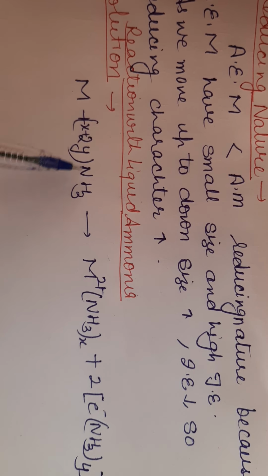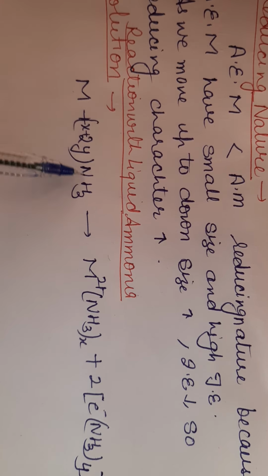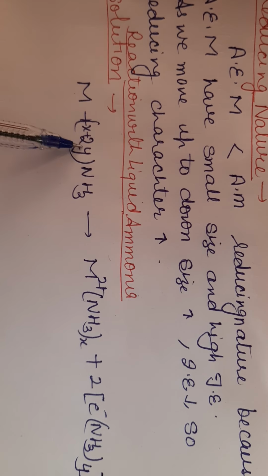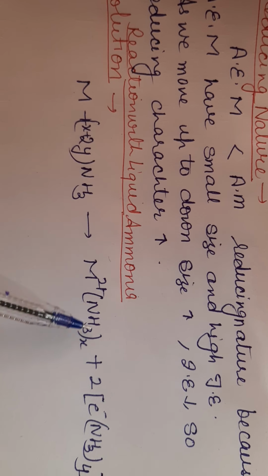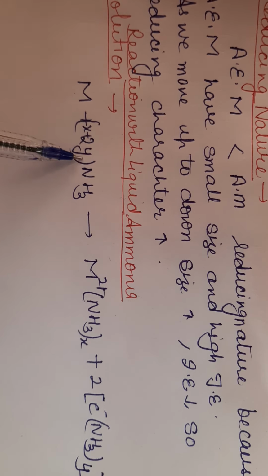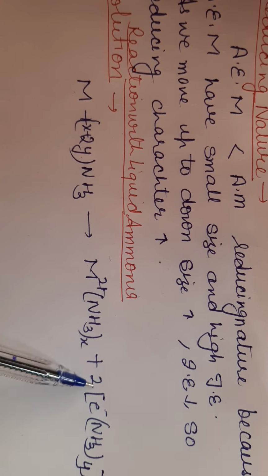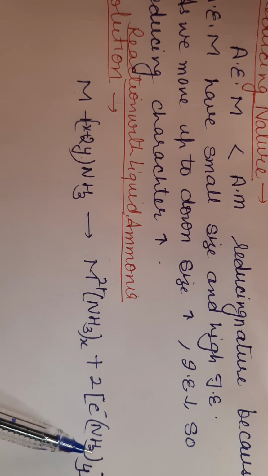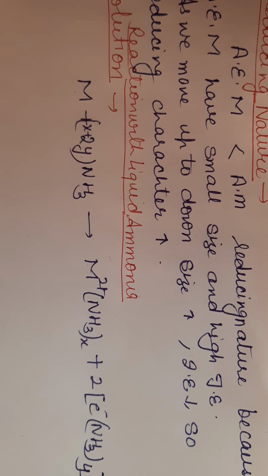So here we use x plus 2y moles of ammonia. Out of these, x moles of ammonia react with the metal ion and 2y moles of ammonia react with the electrons and form ammoniated electrons. So this is how the reaction of alkaline earth metal with ammonia solution takes place.